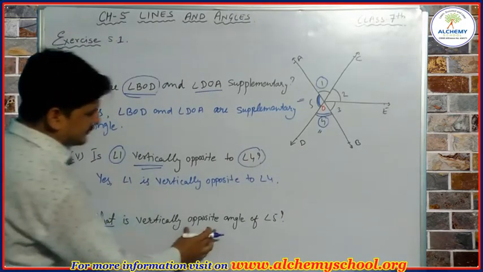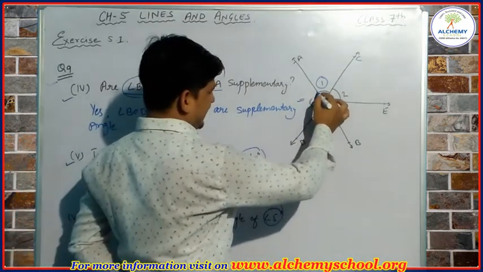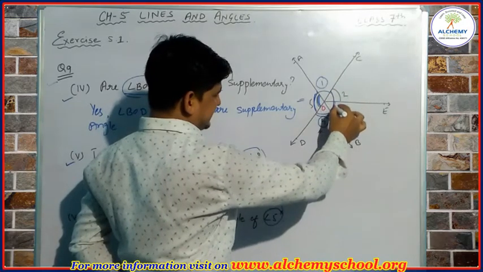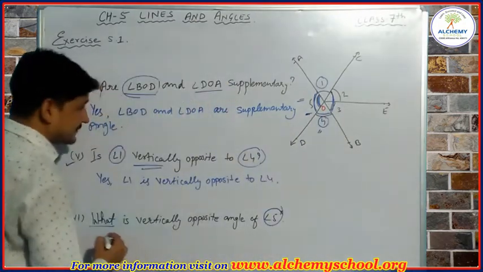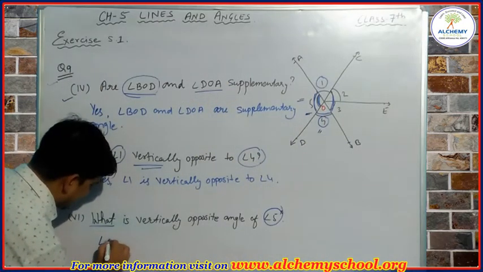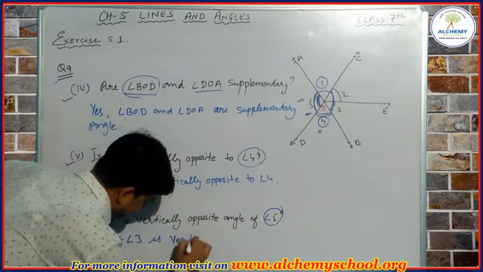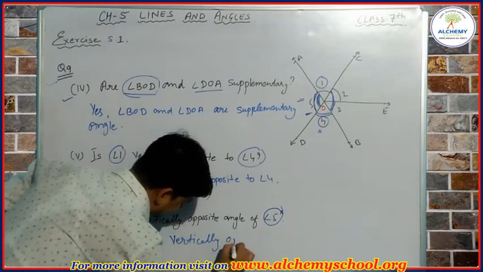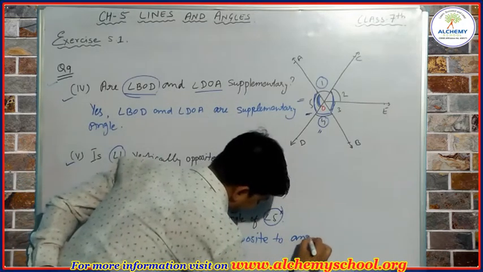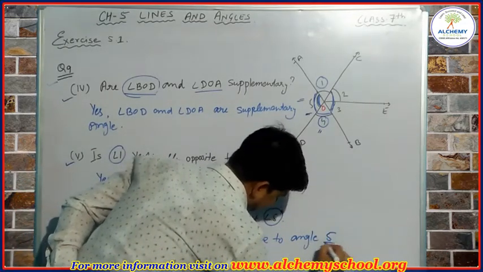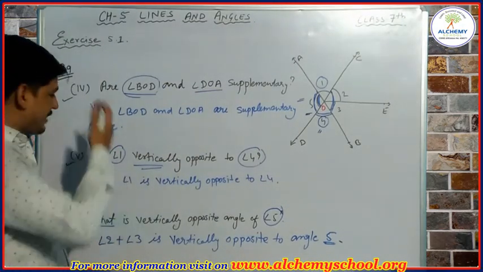Okay, next question is, what is the vertically opposite angle of angle 5? So this is angle 5, okay, and now we can see these two angles, this angle is vertically opposite of angle 5. So we can write here angle 2 plus angle 3 is vertically opposite to angle 5. Okay students, so I hope you all are clear about these questions.